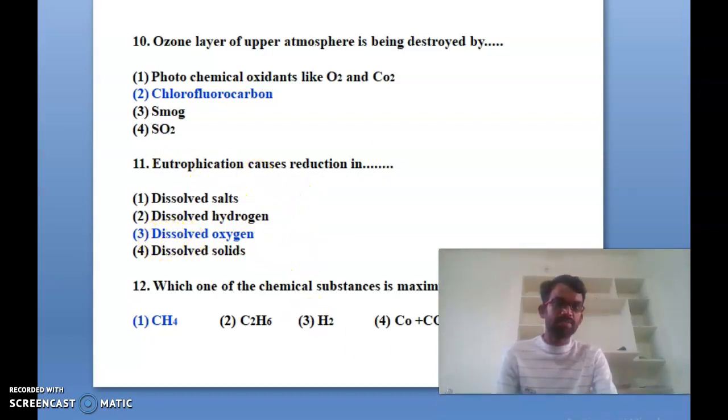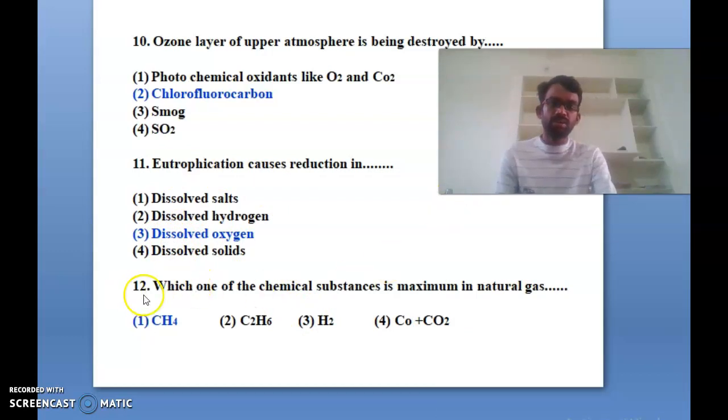You can see next the 12th one. Which one of the chemical substances is maximum in natural gas? Four options are given. First is CH4 methane, second is C2H6, third is hydrogen, and fourth is carbon monoxide plus CO2. The maximum component of natural gas is methane, CH4, as everyone knows. The 12th one answer is the first one, CH4 methane.